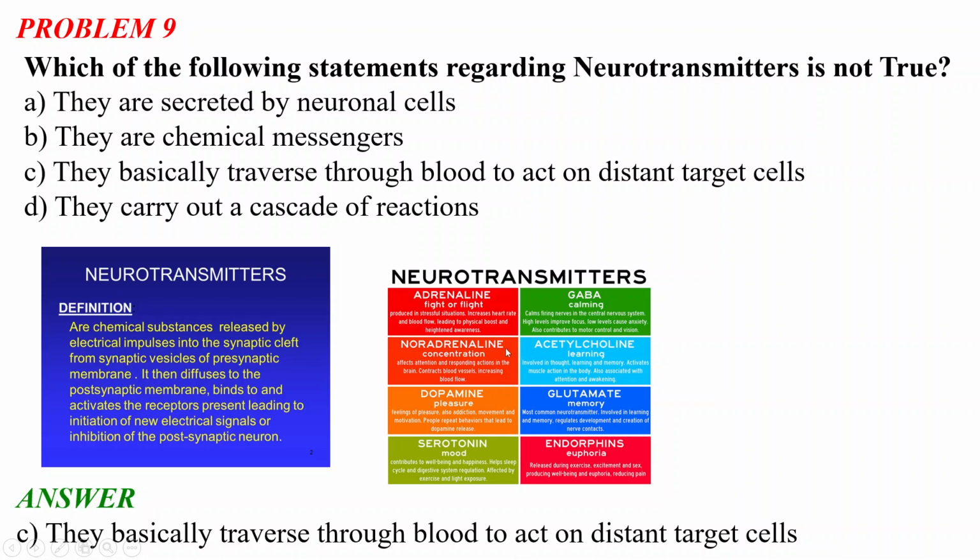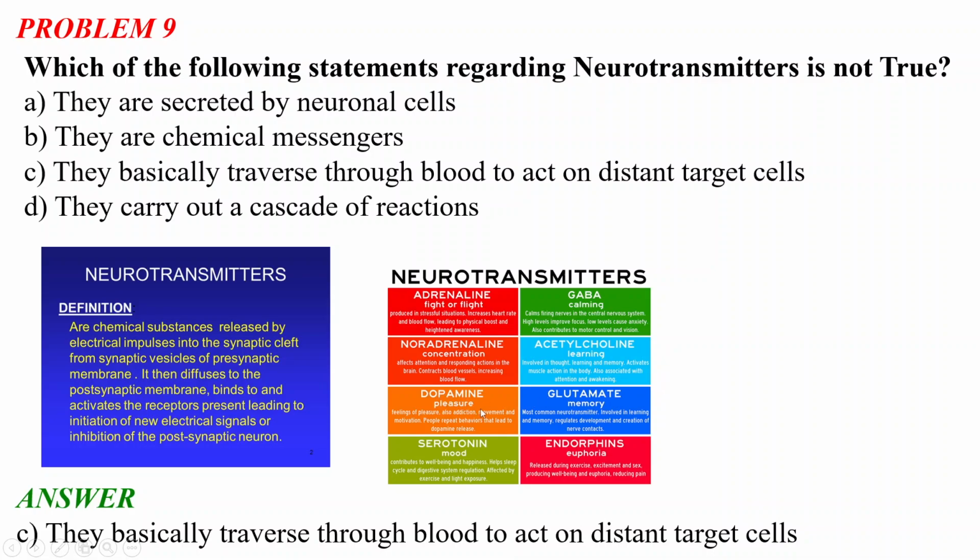There is noradrenaline, which is used for concentration. It affects attention and responding actions in the brain, contracts the blood vessels and increases blood flow. There is acetylcholine. It is used for learning, and it is involved in thought, learning, and memory. It activates muscle action of the body and is also associated with attention and awakening.